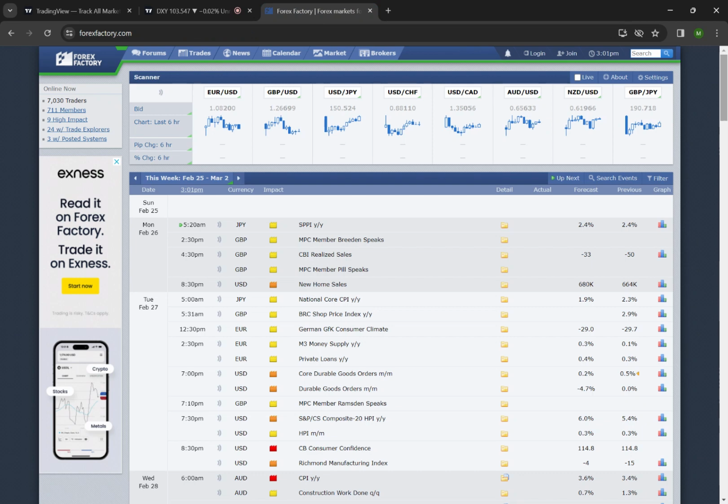So today we will be analyzing Dixie, Euro USD, GBP USD and AUD USD for the coming last week of February. So firstly looking into the Forex Factory for knowing about the fundamental news releases for the next week. On Monday we didn't have any red impact news. Only at 8:30 p.m. we have orange impact news, which is a medium impact news for USD.